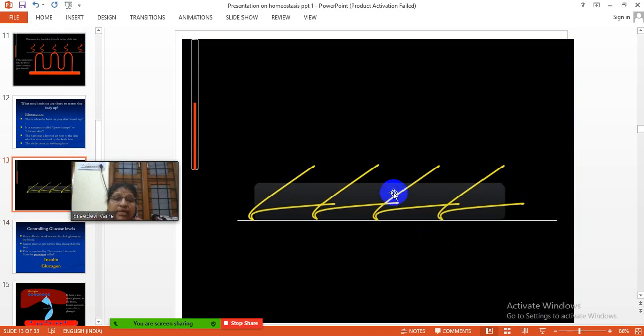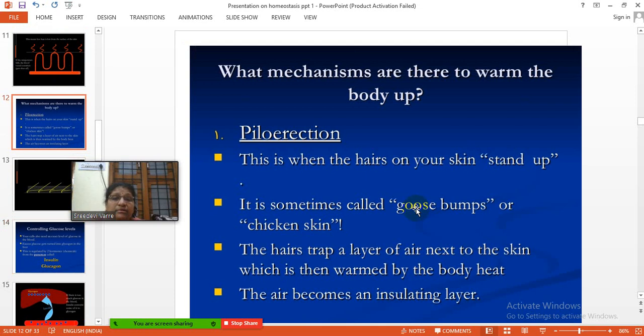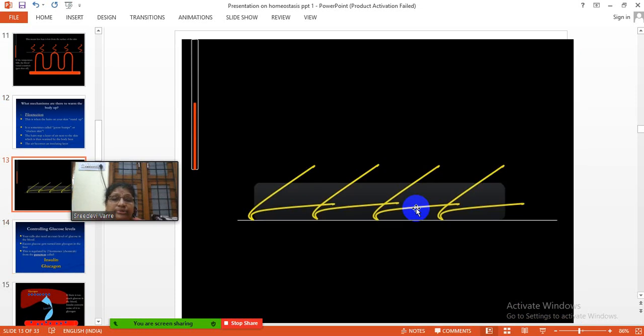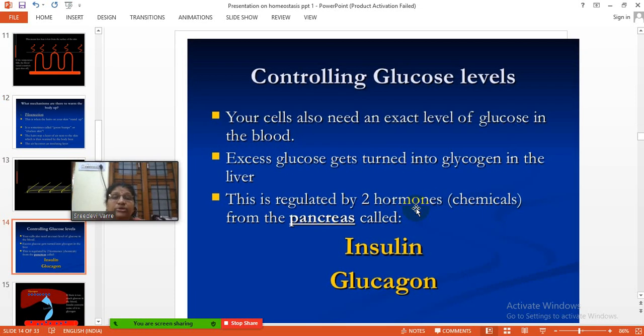This is about the hair, how the hair is standing up. Now coming to controlling glucose levels. How the glucose levels are controlled in our body. Your cells also need an exact level of glucose in the blood. Excess glucose gets turned into glycogen in the liver. This is regulated by two hormones, or chemicals, from the pancreas called insulin and glucagon.